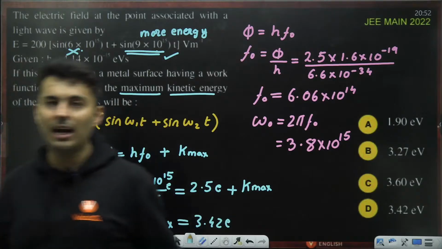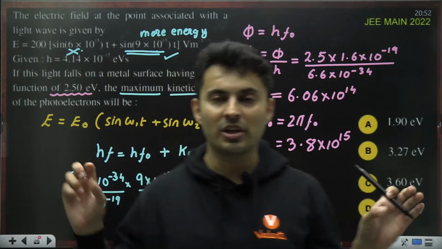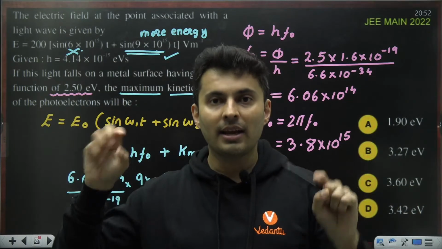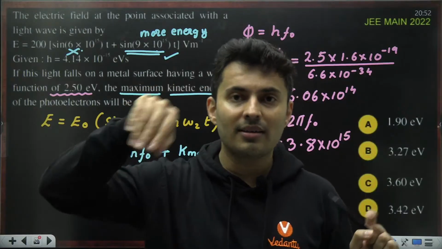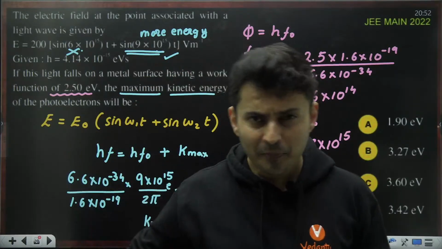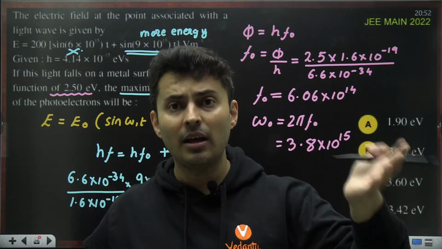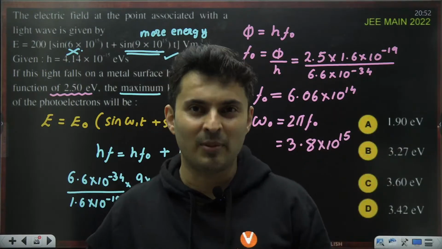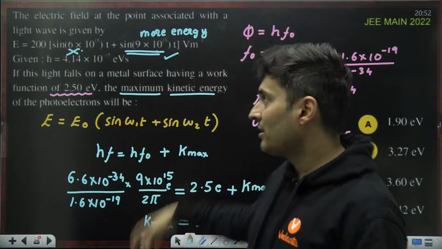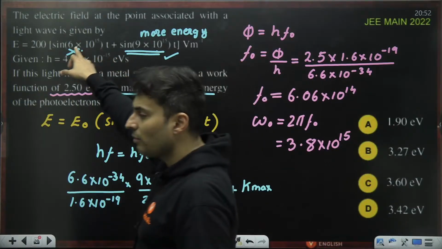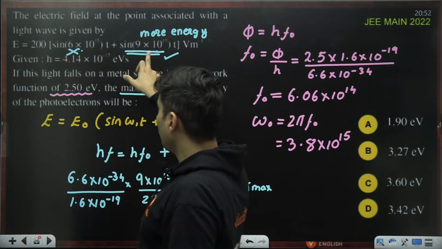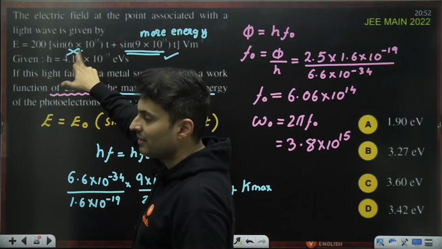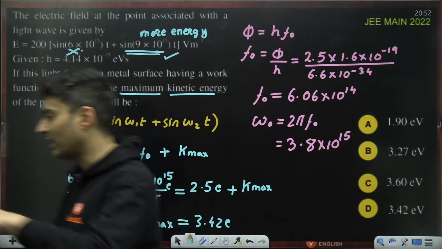No, you should not add both the frequencies. This is superposition. It's like a bichromatic light. Light of two different colors are falling on the same metal. One light will give one speed, other light will give another speed. Out of those two speeds, which is maximum? That is the question. That is what you have to think. This will also give maximum kinetic energy, but this will also have maximum, which is more than this one's maximum. Think of it like that.